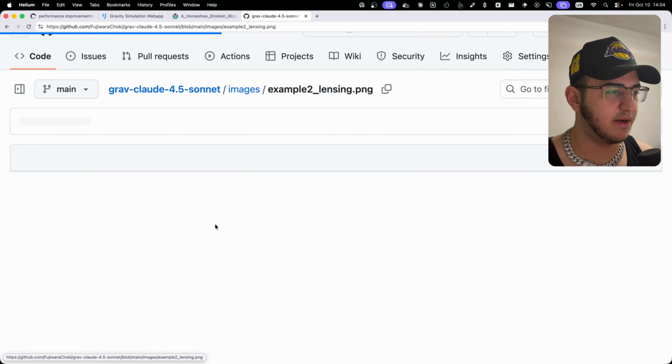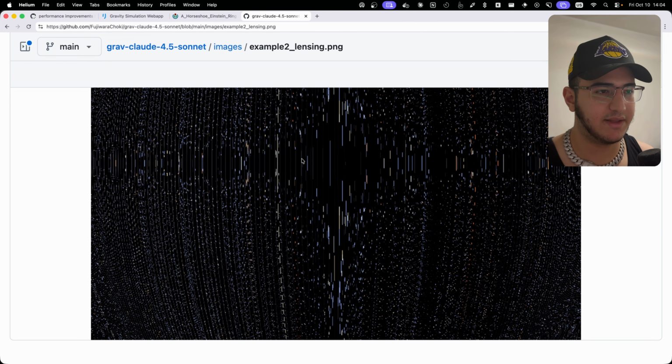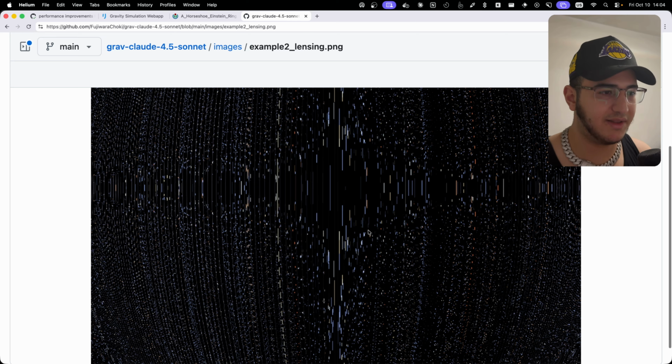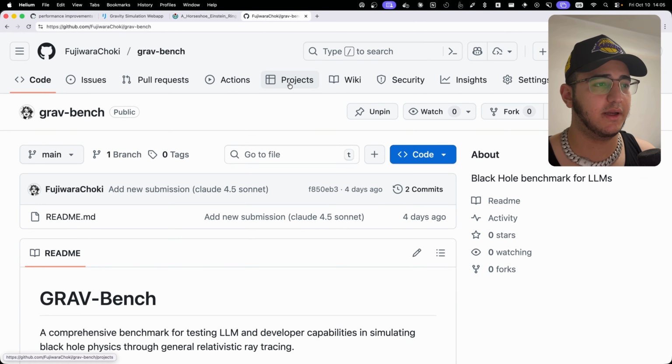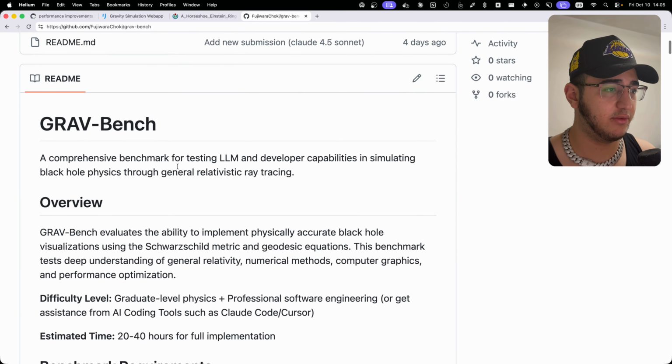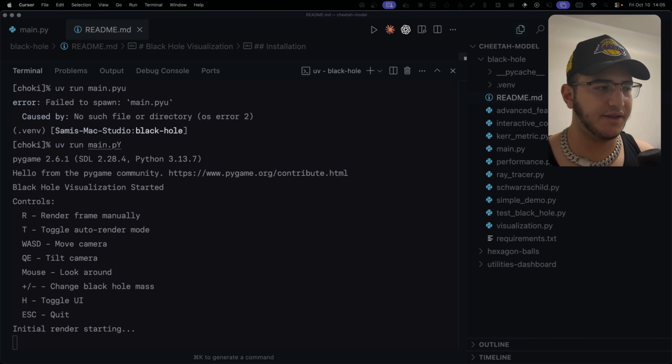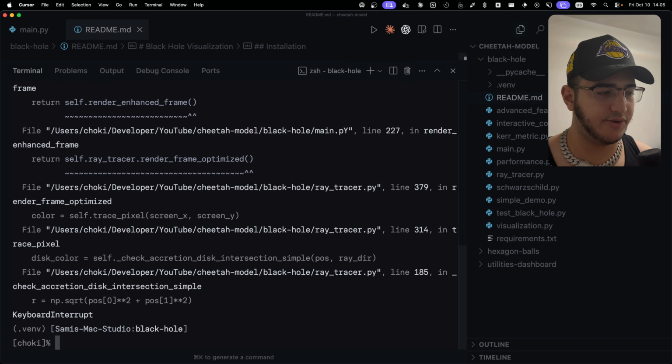So here we can see the gravitational lensing, which looked like this. Now this is not really accurate since the code itself was also not perfect, but at least it rendered something. Now the benchmark I used to generate these tests is called Grav, and I'll actually link in the description if you want to try it out for yourself with an LLM. And I think it's fair to say that it has failed horribly at the Grav bench. So we'll give it 0 out of 10 points.